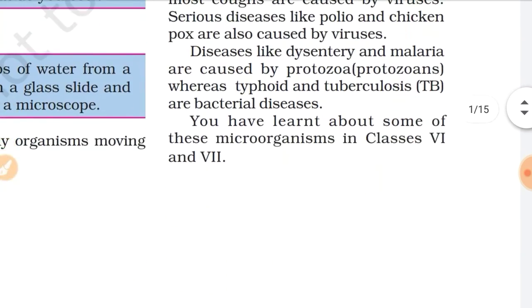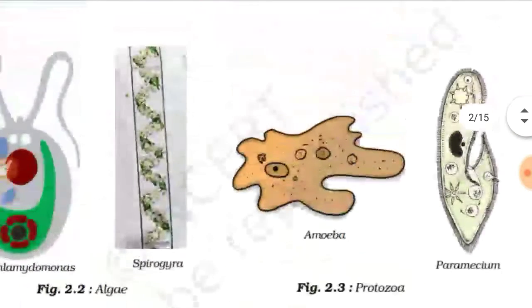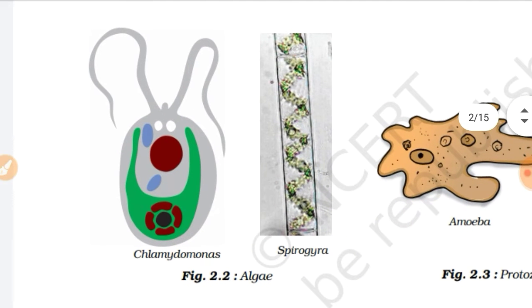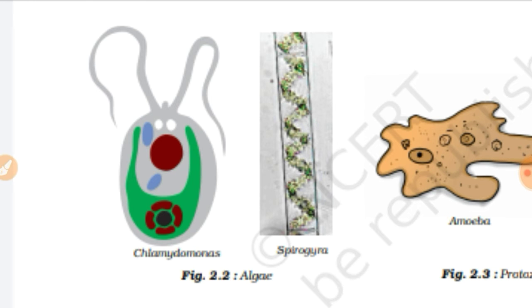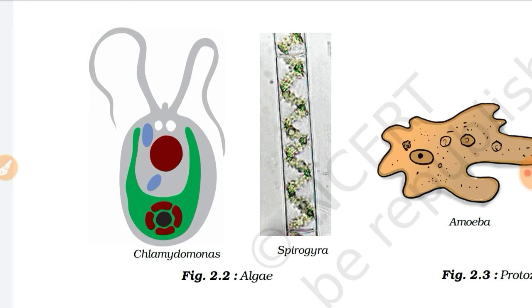So now we are going to talk about some algae. What are algae? You have seen the water of a pond that looks green. The water looks green because of the algae growing on it. Some of the algae can be unicellular and some can be multicellular also.